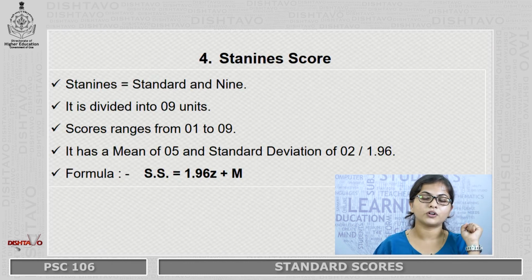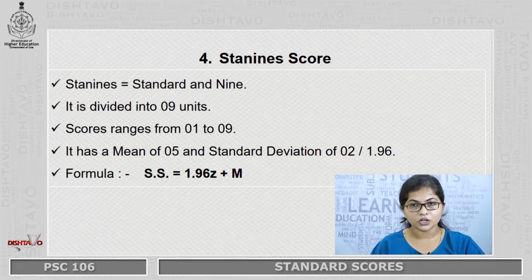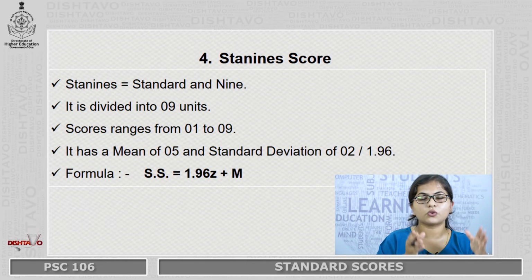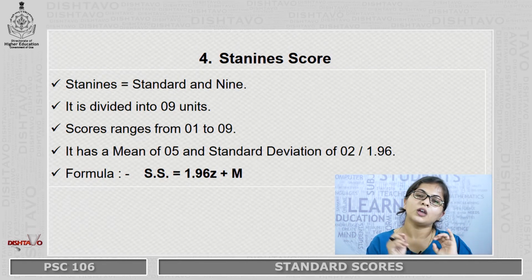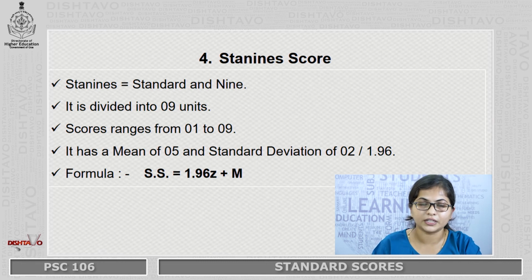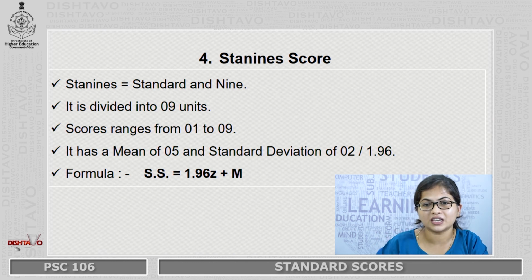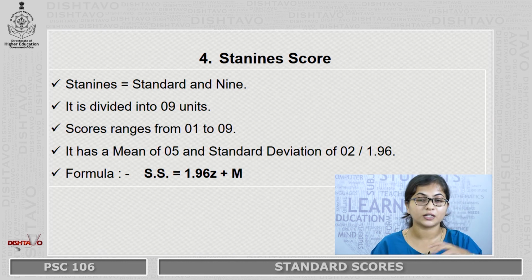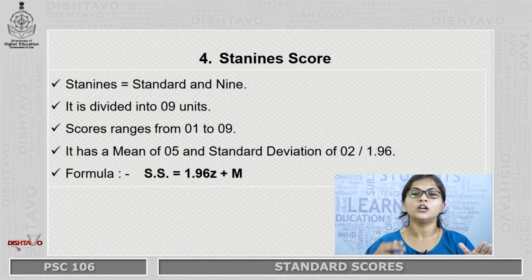The next type of standard score we are going to study from here onwards are a little different from the T-score and the deviation IQ and the Z-score. I will tell you what is the difference later. This is the Stanine score, wherein the word Stanine stands for standard and 9, because this is a scale that is divided into 9 units. That means the score ranges from 1 till 9.